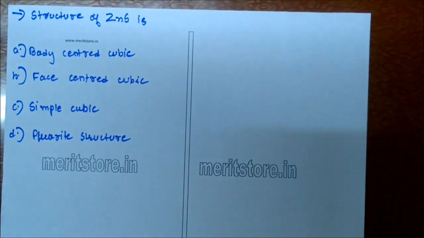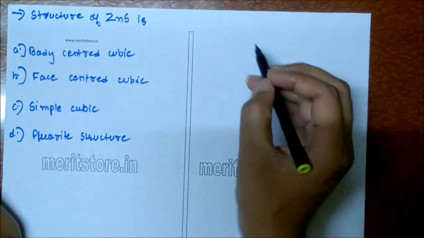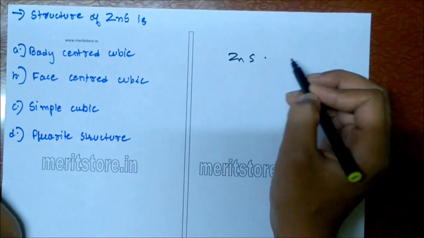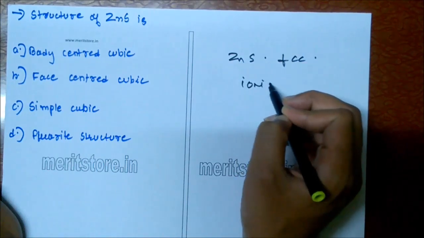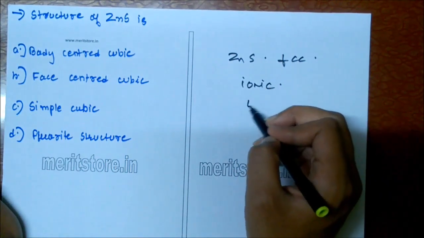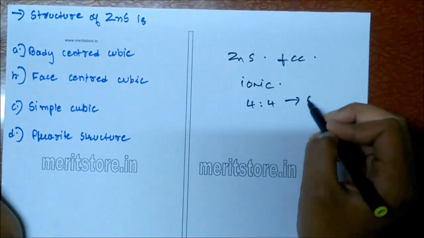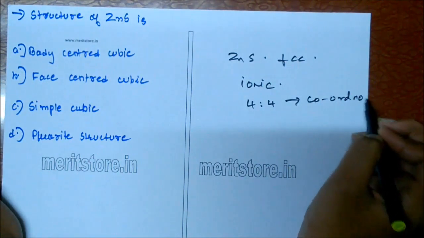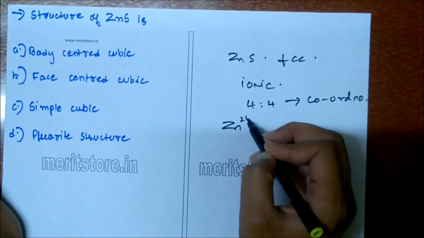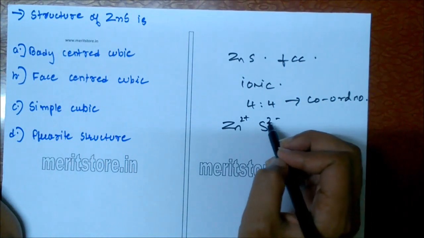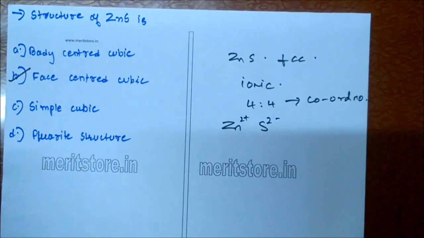The structure of ZnS, that is zinc sulfide, is A body centered cubic, B face centered cubic, C simple cubic, D fluorite structure. Zinc blende, that is ZnS, has FCC type of structure. It is an ionic solid or ionic crystal having 4:4 coordination number, as zinc is the cationic form and sulfur is the anionic form. Option B is the correct answer.